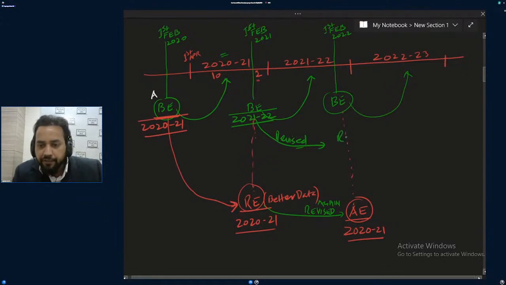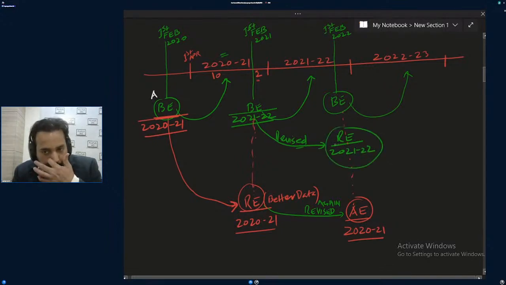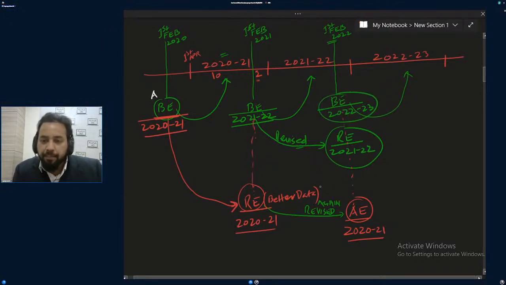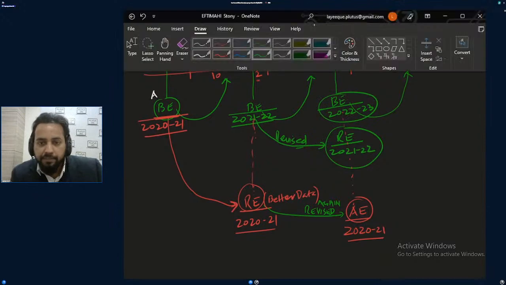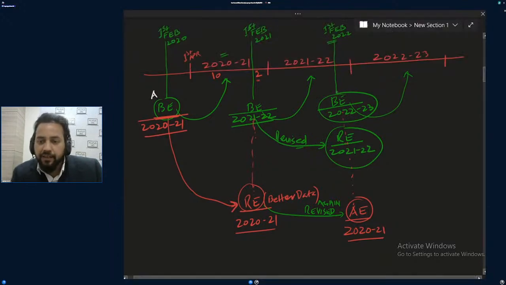So it will be again revised and presented on first Feb. And this budget estimate is of 2022-23. So on first Feb, when the budget is being presented in Parliament, you will get 3 data.